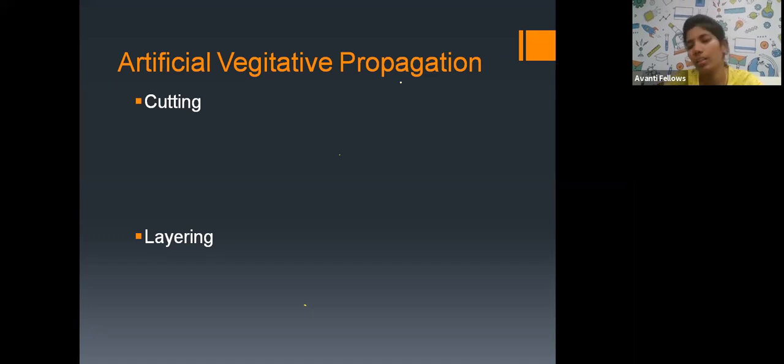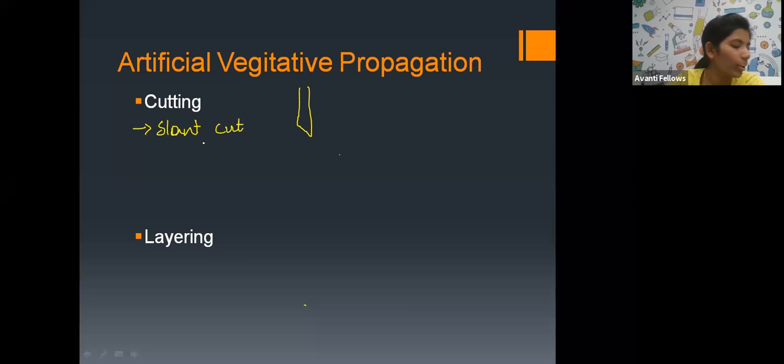How? By cuttings. That is very easy. If I take a rose plant, I cut the rose plant in a slant manner. I give a slant cut to the stem.